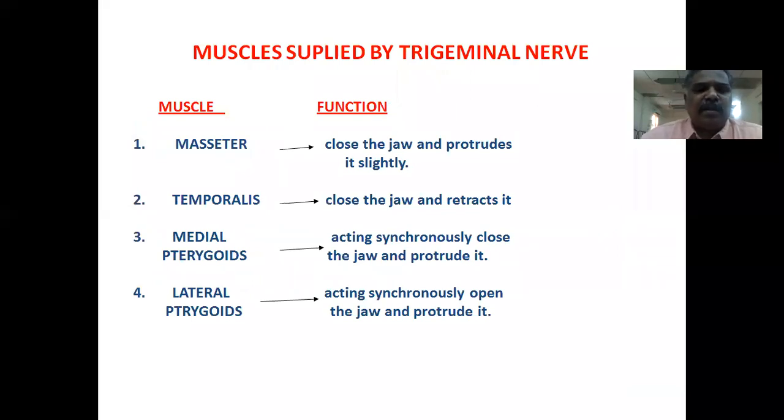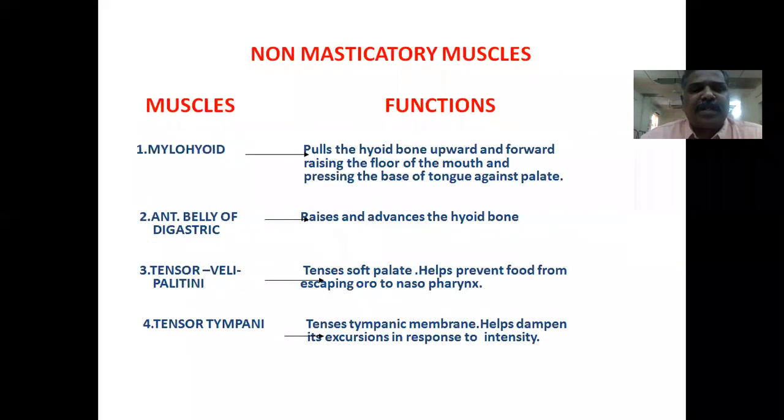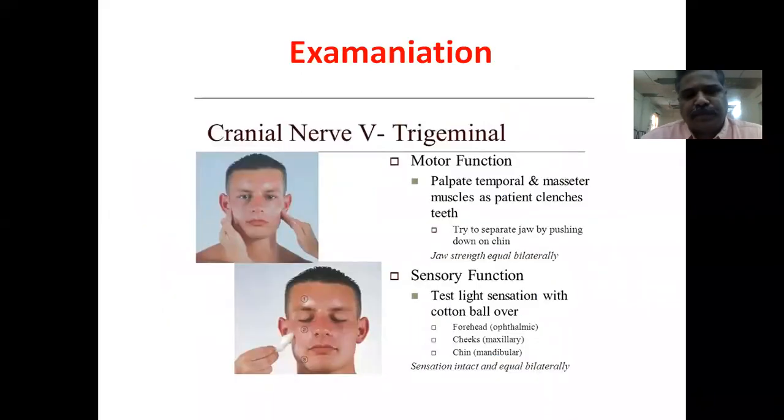There are certain muscles supplied by the trigeminal nerve, like masseter, temporalis, medial pterygoid, and lateral pterygoid. Sometimes the trigeminal nerve may also supply non-masticatory muscles like mylohyoid, anterior belly of digastric, tensor palati, and tensor tympani.